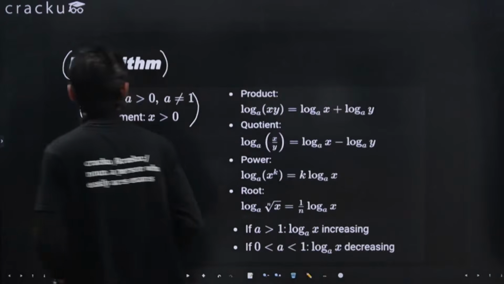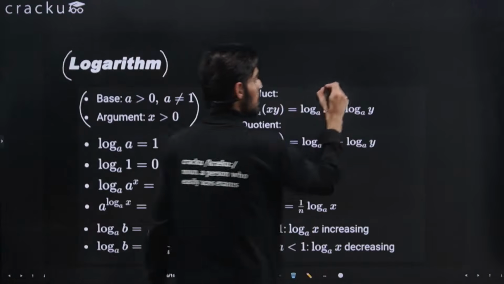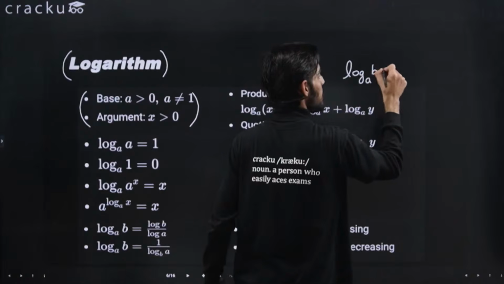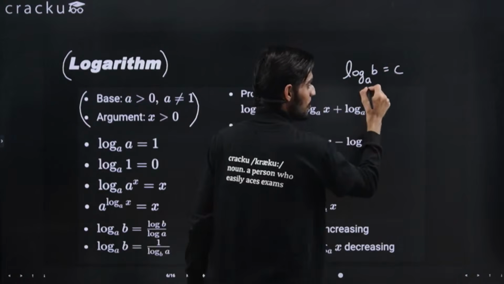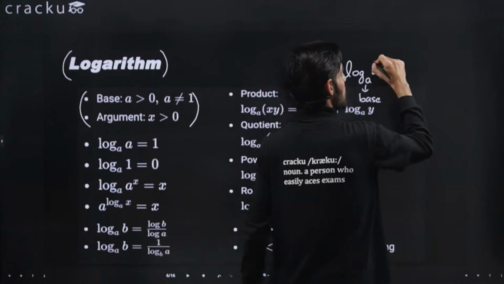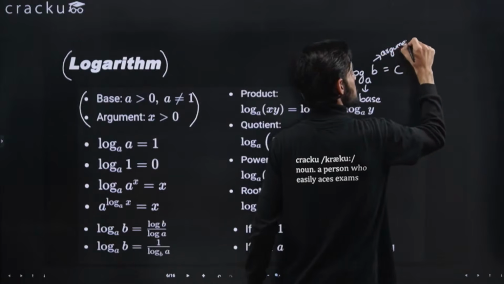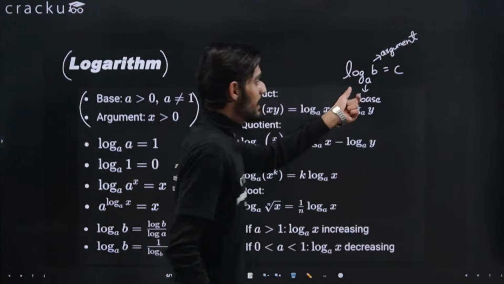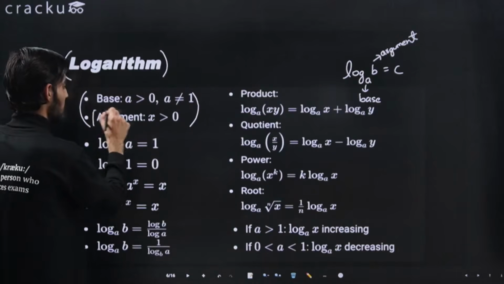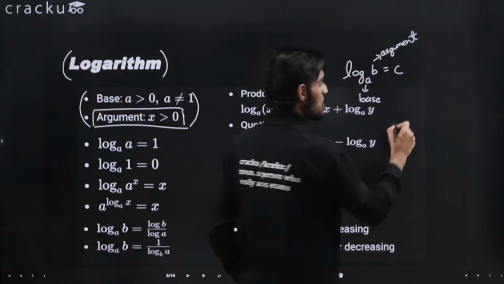So these are the two conditions. The argument has to be always greater than 0. What was the argument? Let's say I write log A B is equal to C. So this was the base and this was the argument. The condition on the argument is that it has to be always greater than 0. So this value, that is B, has to be greater than 0.